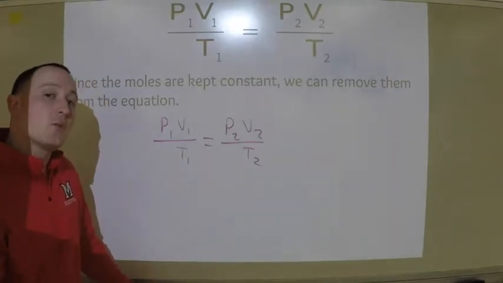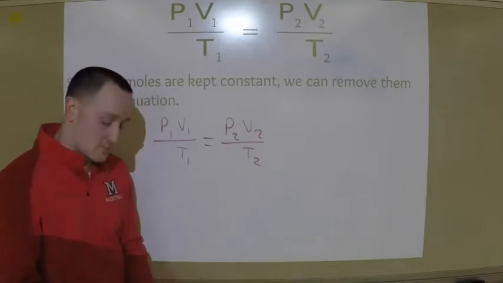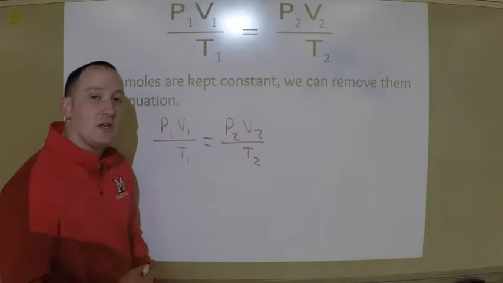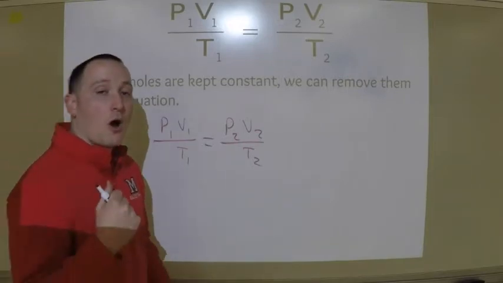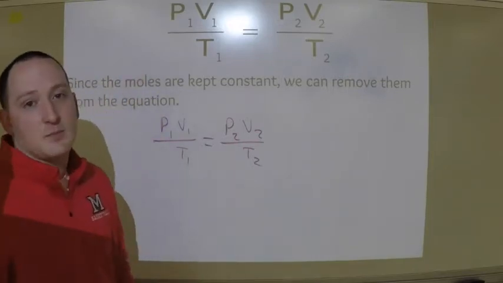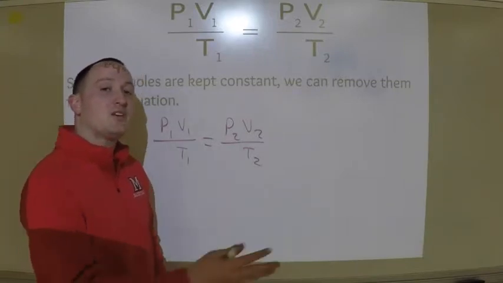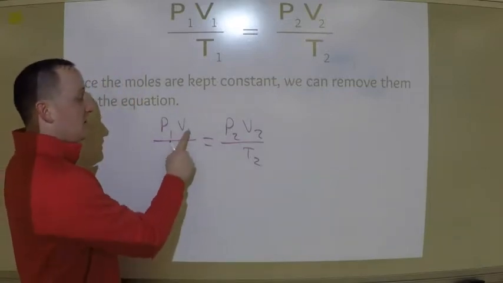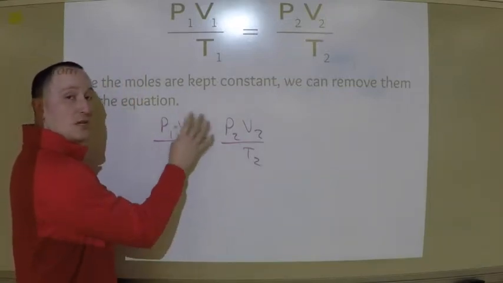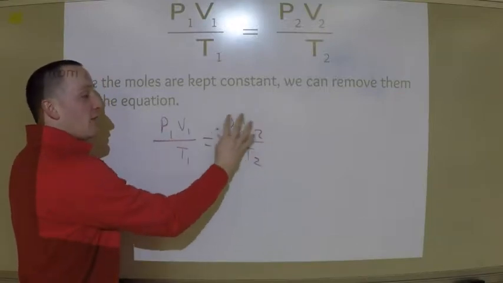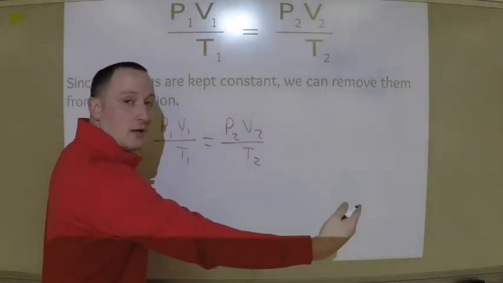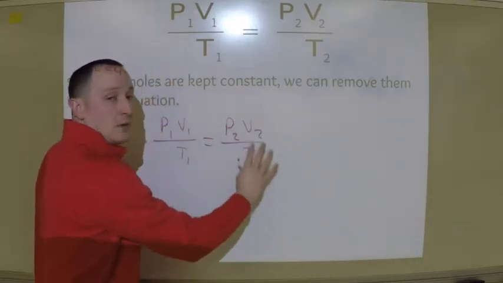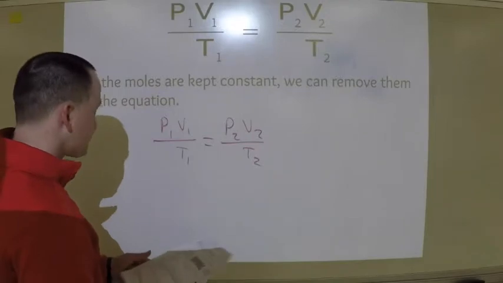So now I'm going to go back to my problem, and I'm going to input all of the values that I got. The big thing you need to focus on is, remember, our temperature always has got to be in Kelvin. Also, make sure you don't get mixed up which ones are your original, your P1, V1, and T1. Make sure you keep all of those together. And then your ones that are your secondary, your change, when we took the balloon to Pikes Peak, those are going to be our 2s. All right? So here we go.